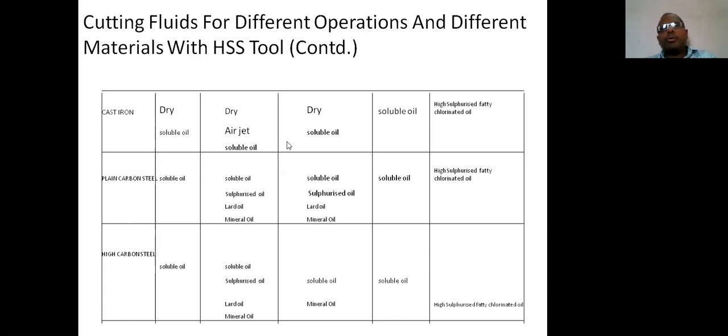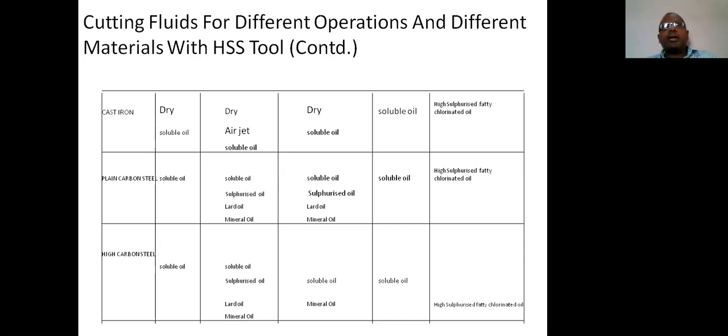What is the difference between soluble oil and air jet? Air jet is different, soluble oil is different. Observe carefully. In the air jet, air passes between the job and the cutting tool with high velocity. So that is the jet. What is the jet? It means flow of a fluid. Flow of a fluid with high velocity is considered as the jet.